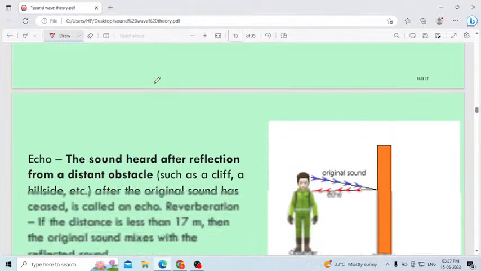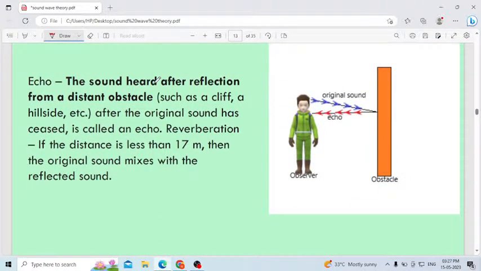Let us move to the next one, echo. What is meant by echo? This is also a very easy one. Echo is the sound heard after reflection from a distant obstacle. When you produce the sound, echo normally occurs in empty space. Assume in your home you don't have any furniture. When you enter a new home, nothing is there, not even curtains. When you talk, you can hear your own voice, that is nothing but an echo.